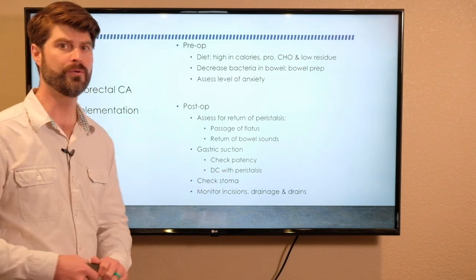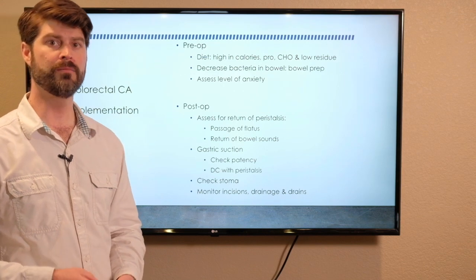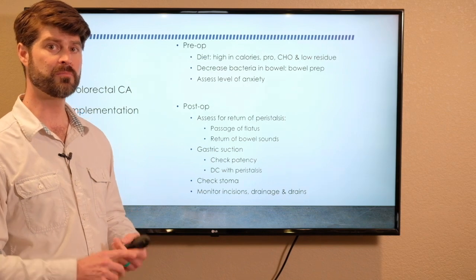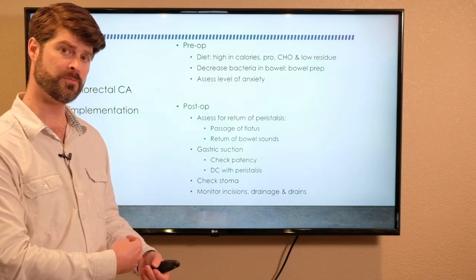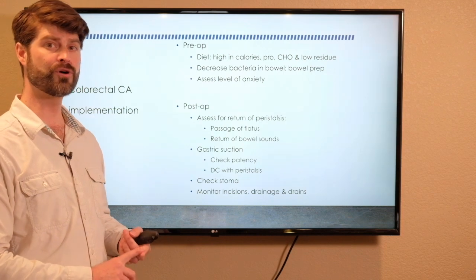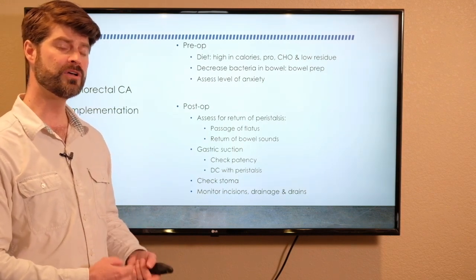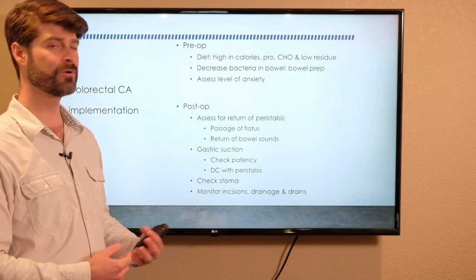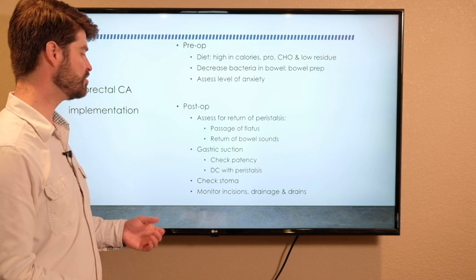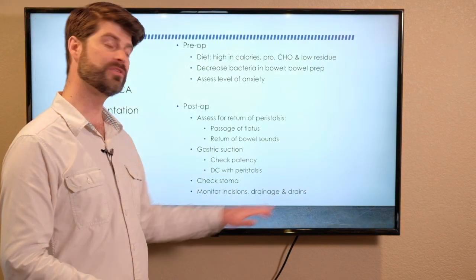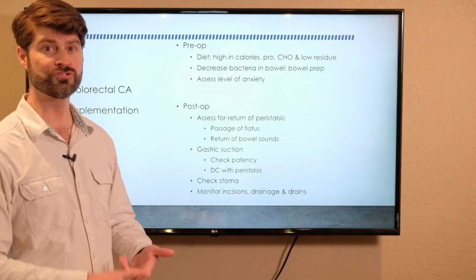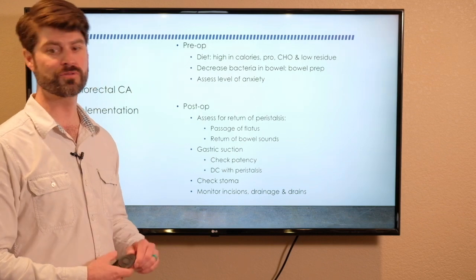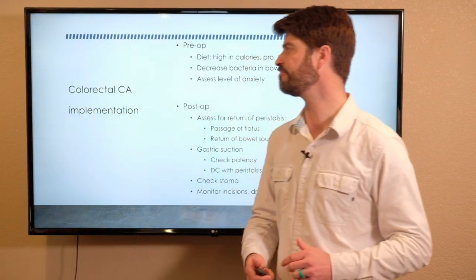And then the stoma. We need to pay attention to that stoma, make sure that it stays healthy, and there's no signs and symptoms of surgical complications. Things like bleeding from around the incision site where the stoma has been pulled through the skin, and signs of necrosis for that stoma tissue. So a bluish color indicating that it's cyanotic and being constricted, or like a black color, meaning that there's tissue necrosis. And then, of course, like with any surgery, monitor the incision, any drains, any of those other kind of gear they come out of surgery with to make sure they're not developing any signs and symptoms of infection.